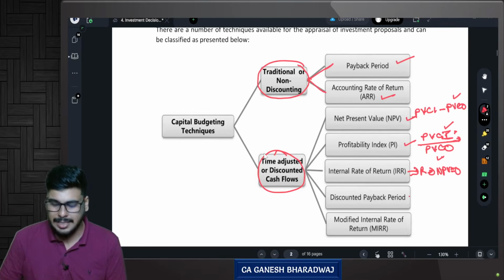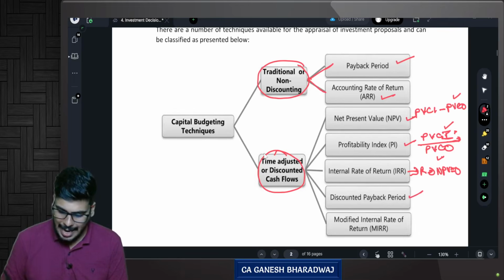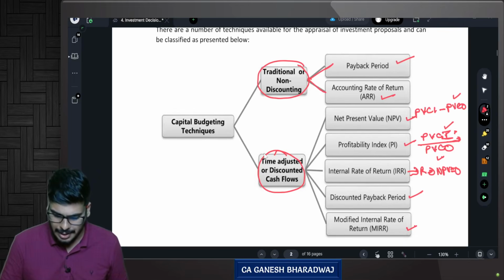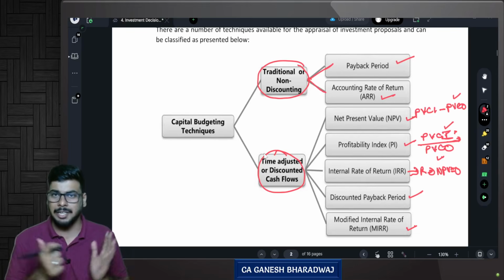Then there is something called discounted payback period, and the final thing is called MIRR, the modified internal rate of return. It's a modification of IRR. Are you clear with this?